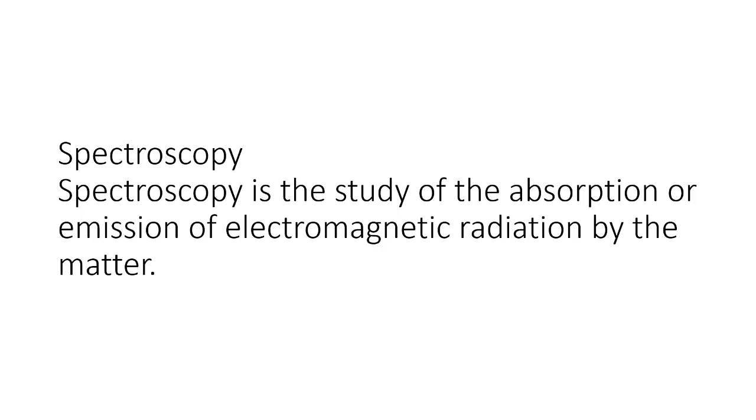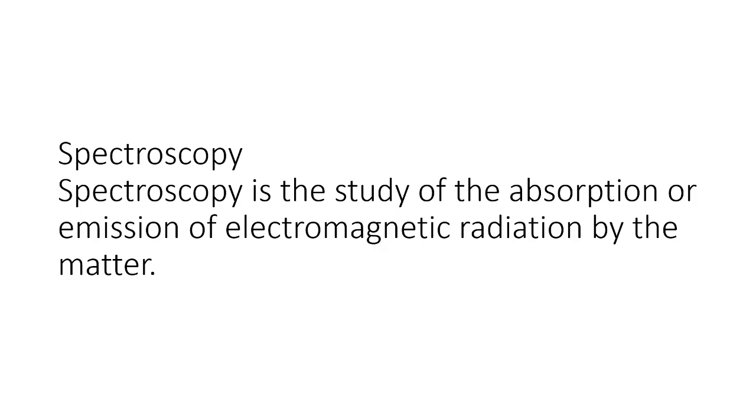For example, if I'm taking a matter, I will expose this matter to an electromagnetic radiation. The energy obtained from this electromagnetic radiation should either be absorbed or emitted. So spectroscopy is nothing but absorption or emission of electromagnetic radiations by a matter. The absorption or emission of this EMR, we can call electromagnetic radiations EMR, will start from the gamma region up to the radio region.